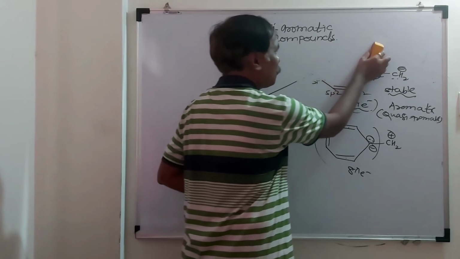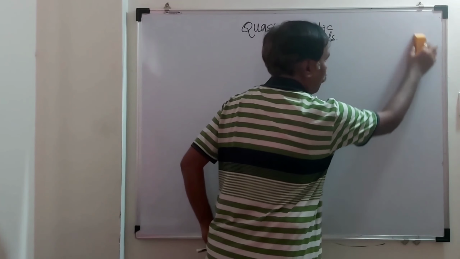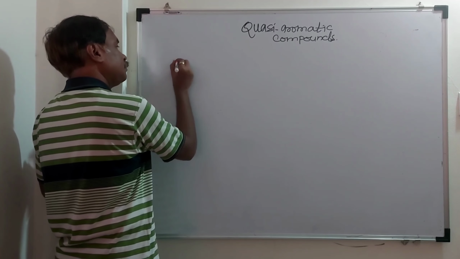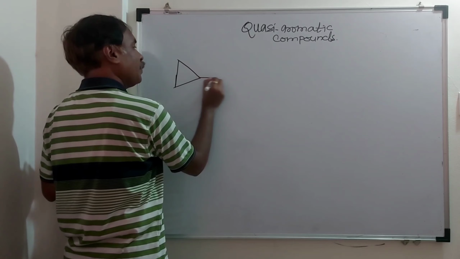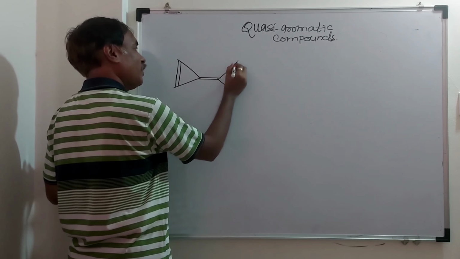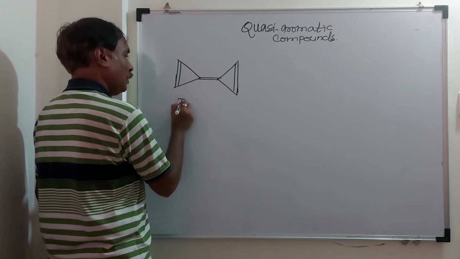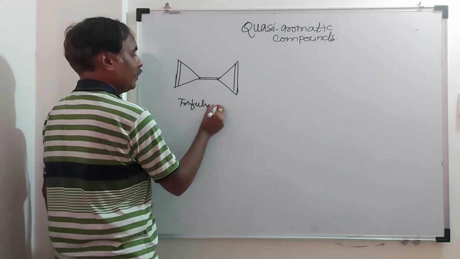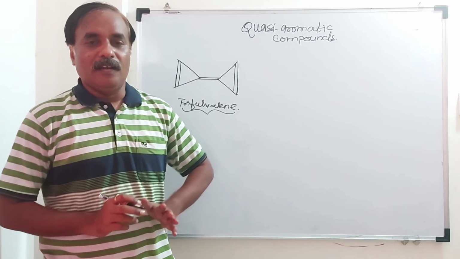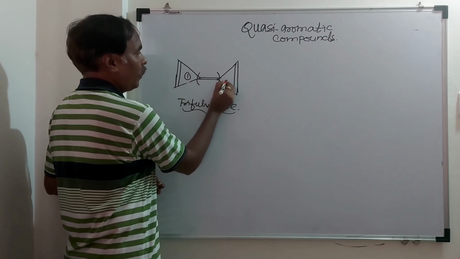I will take a bicyclic system. Bicyclic fused system, and here these two cyclopropane rings are connected by an exocyclic double bond. Name of this compound is triafulvalene. This compound is symmetrical. This carbon-carbon double bond is exocyclic to both rings, ring number 1 and ring number 2.